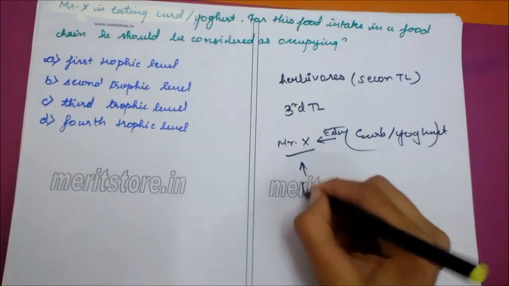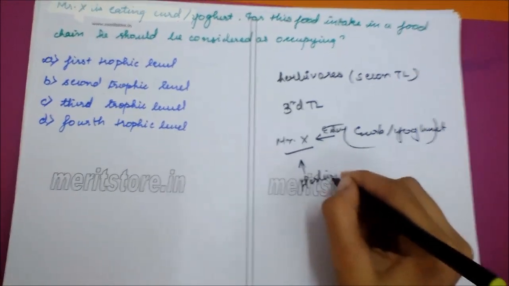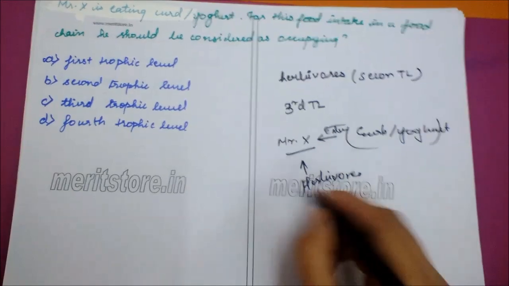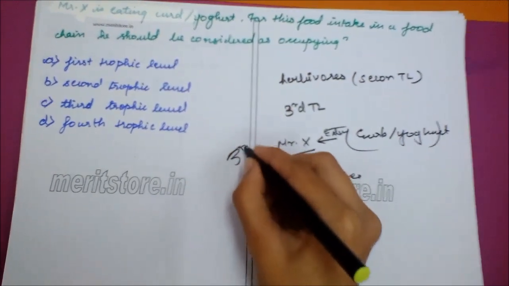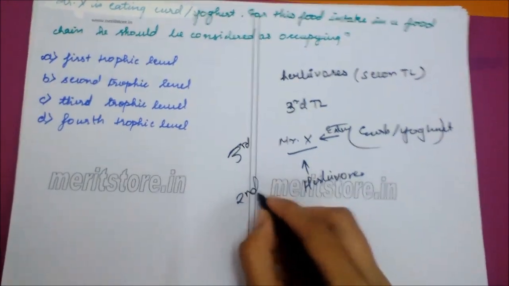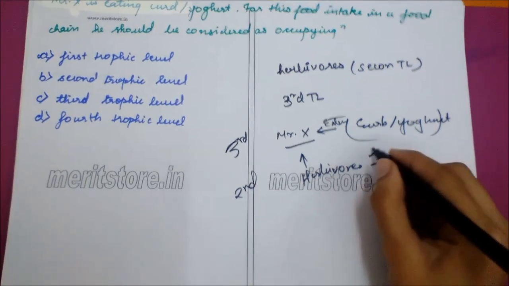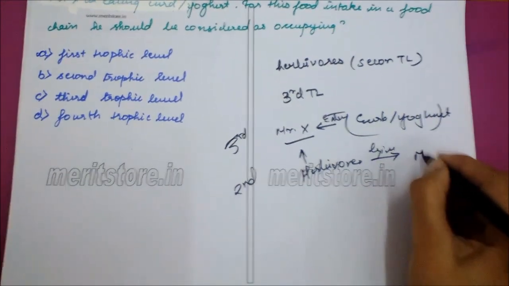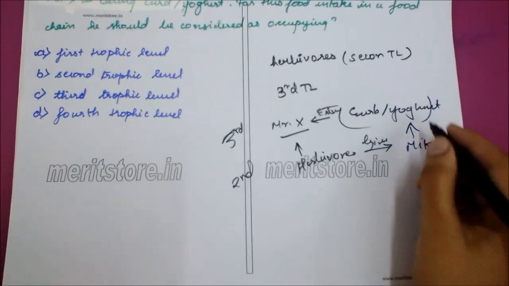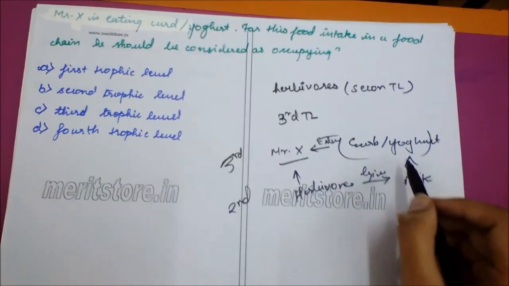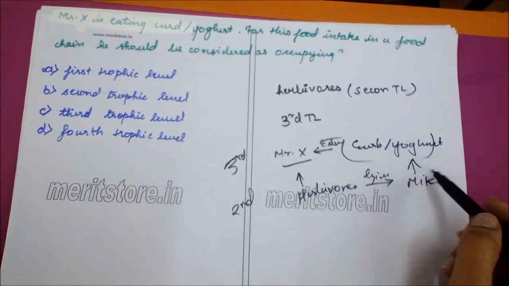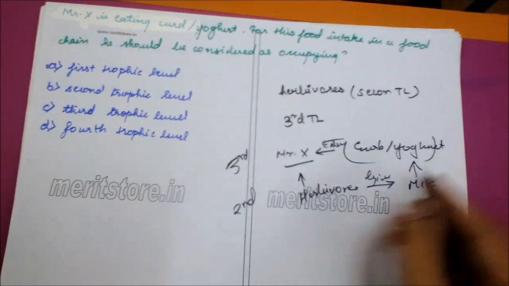Mr. X also feeds on herbivores, which is dairy breeds. This is the second trophic level, which gives milk. From milk, curd and yogurt is formed.